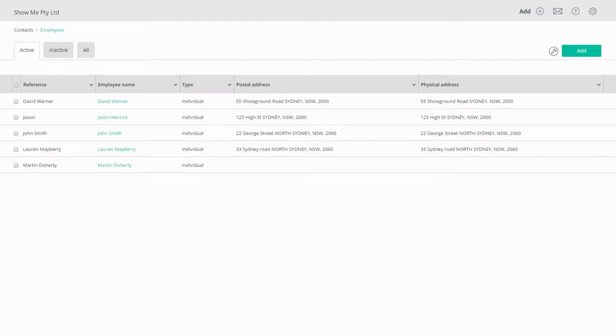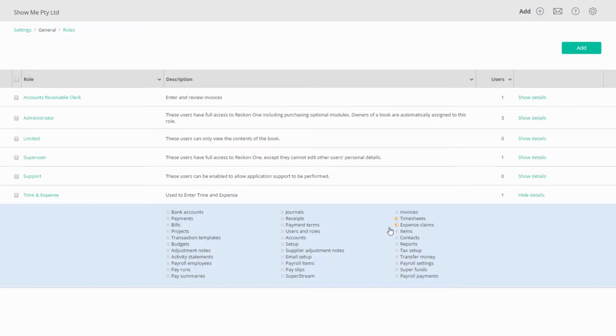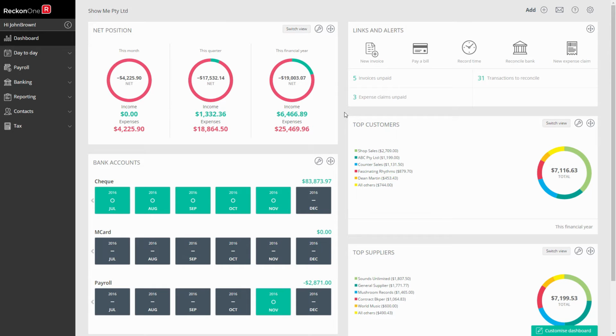Next, employees making time and expense entries must be set up as an employee and a user in this book. You may want to assign them a role with the minimum permissions to carry out time and expense activities. You are now ready to process an expense claim.